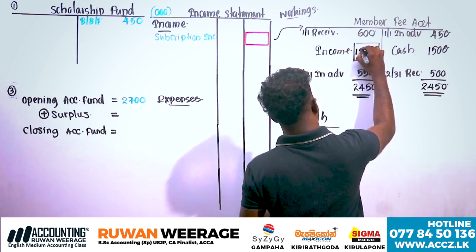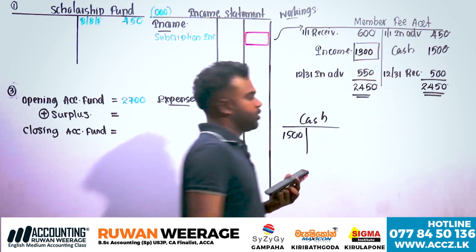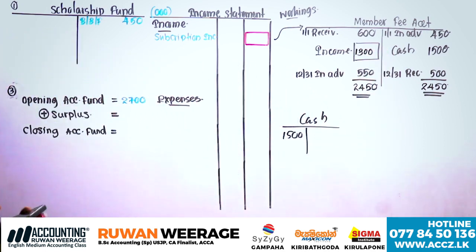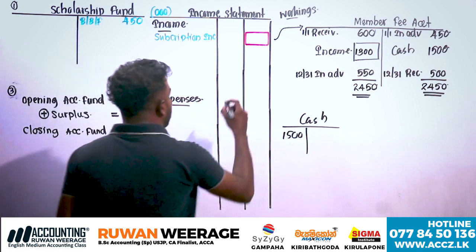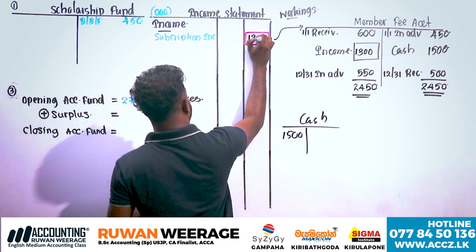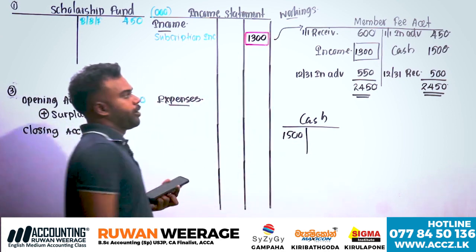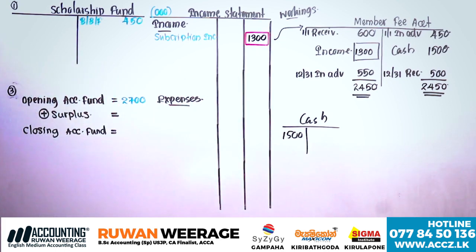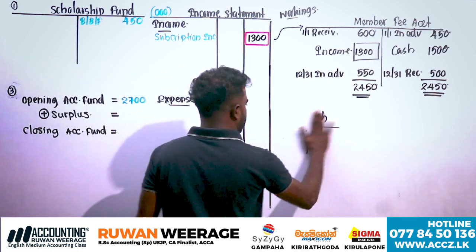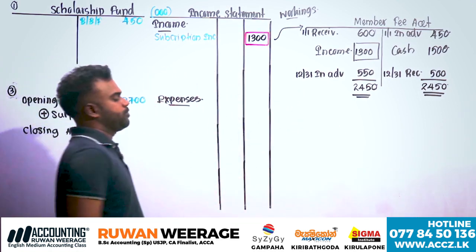Subscription 1300. Okay, 1300. And that amount you have to record on the income statement. Right. Record it. Under workings, you have to prepare this one.